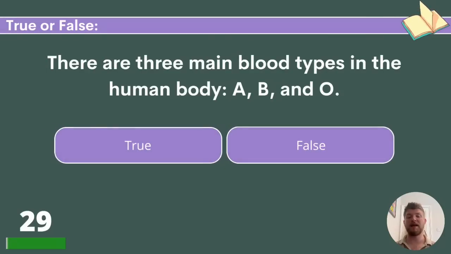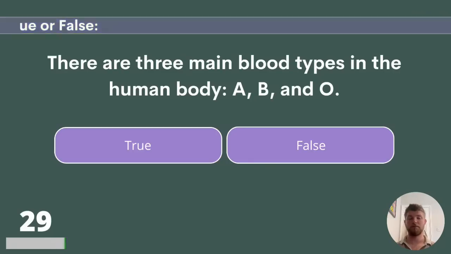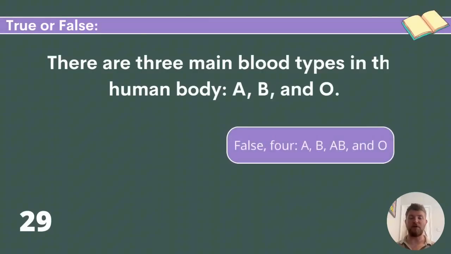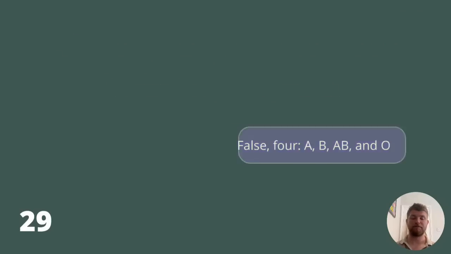29. There are three main blood types in the human body: A, B, and O. That statement is false. There are four: A, B, AB, and O.